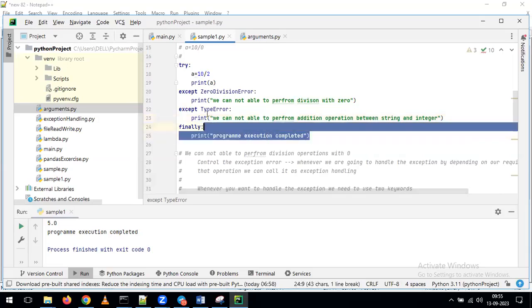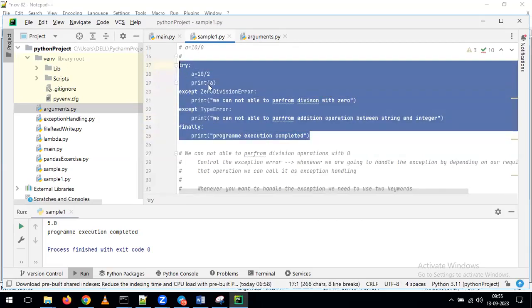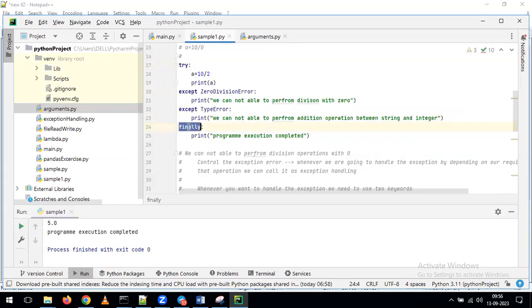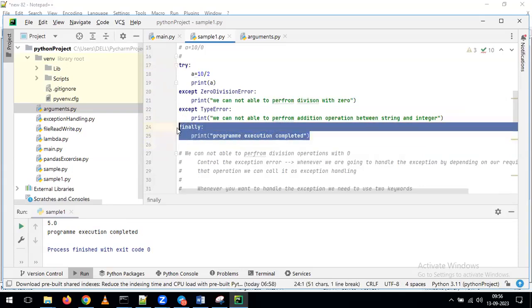Now you tell me what is the meaning of this finally here, by using both the examples. As part of exception handling, if there is any error or if there is no error, you want to perform one operation by default. Whenever you want to perform any operation by default while dealing with exception handling, we can use the keyword finally. With that, we can perform some default operations as part of our exception handling.